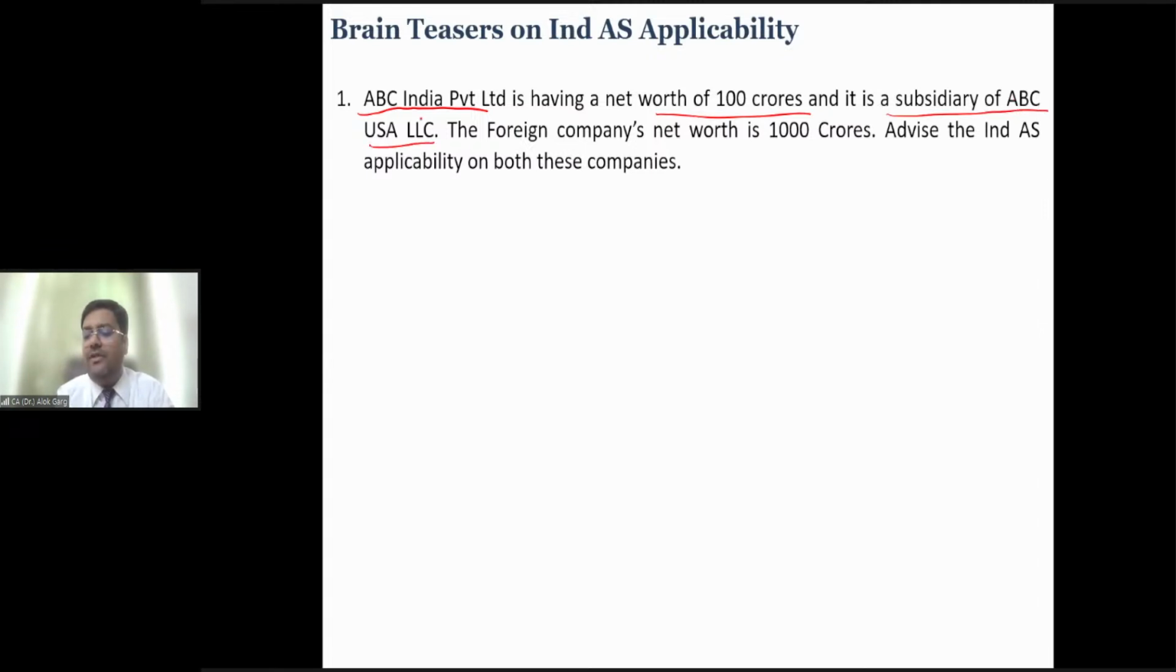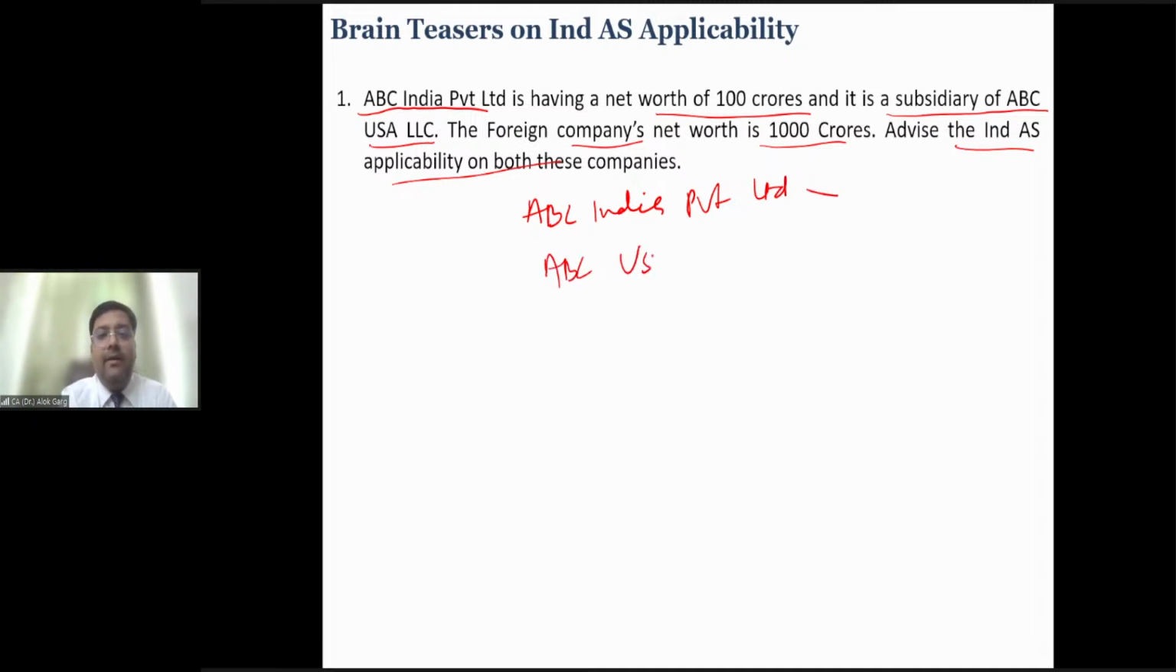So we are not required to see the foreign company's status for applying Ind AS in India. The foreign company's net worth is 1000 crores. Doesn't matter. Advise the Ind AS applicability on both these companies, ABC India Private Limited and ABC USA LLC. Whether Ind AS is applicable on these companies, the answer is no, not applicable. Is that clear?